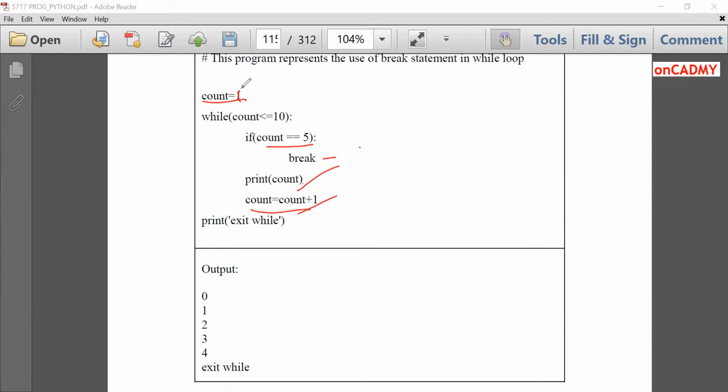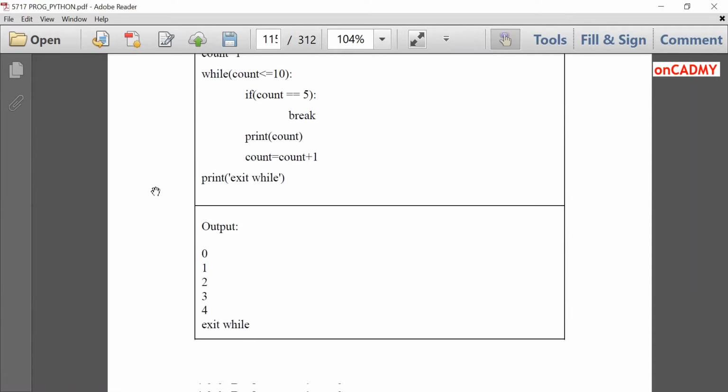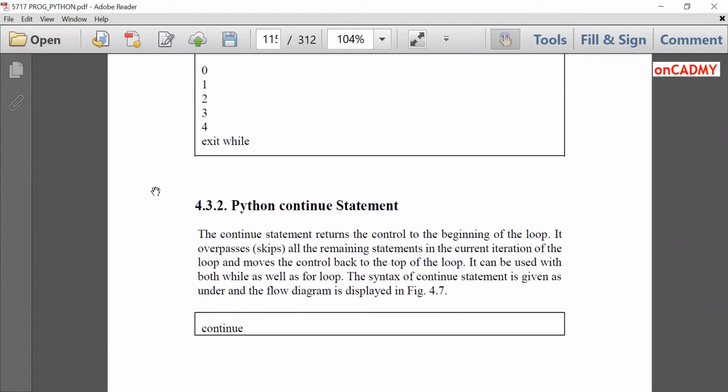We have to initialize it to 0 because here 0 is the first output. 0 is less than or equal to 10, true. Then it will print 0. In the next iterations, it will print 1, 2, 3, up to 4. And when it becomes 5, the loop will be broken and control will come over here. It will print exit while. So this is how it works in a while statement. There are numerous uses of the break statement. You can use them in many programs. We'll discuss them in other chapters or other lectures also.